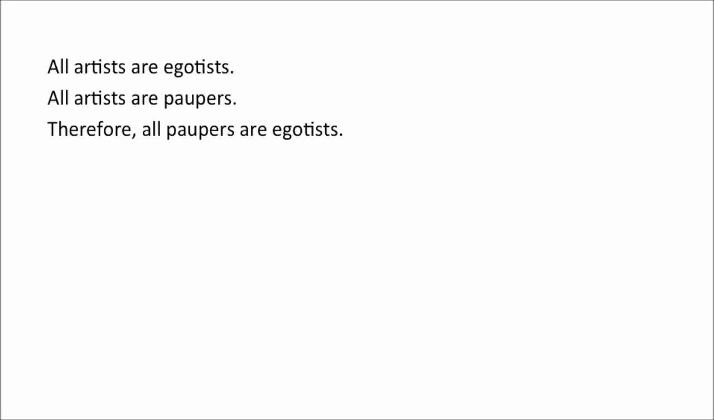Let's do another example. All artists are egotists. All artists are poppers. Therefore, all poppers are egotists. All right, again, this is a categorical syllogism because every single statement is a categorical statement. In this case, they're all A statements. And again, it's an argument because we're trying to say that if the first two are true, the third one should be. So ask yourself, again, is this valid? If it's true that all artists are egotists, and if it's true that all artists are poppers, does that mean that all poppers are egotists? And you should say, no, that's not valid. There could be other kinds of poppers who aren't egotists and who aren't artists. So this is really not a valid pattern.